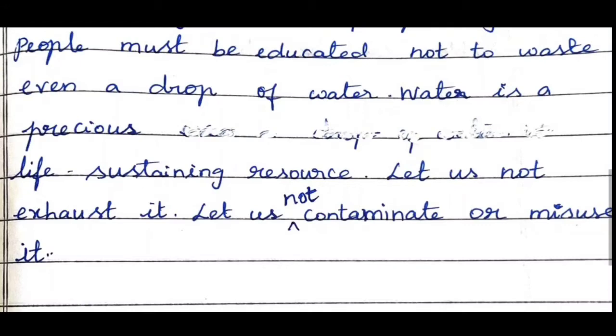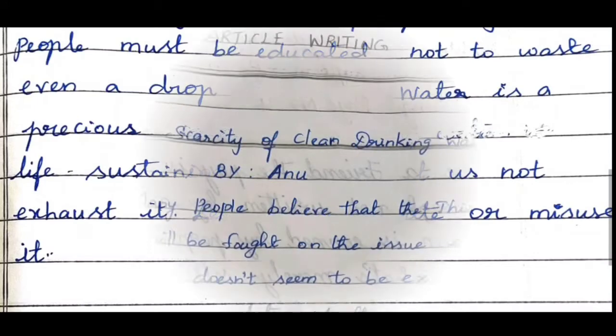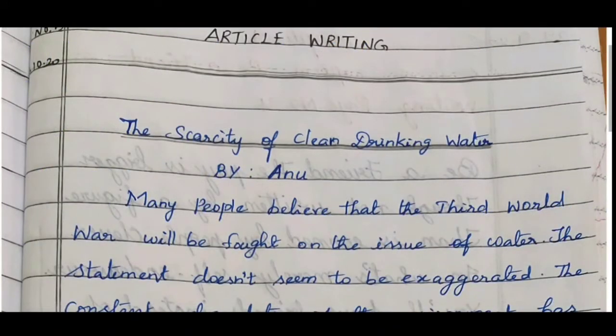So this was the content for the title, the scarcity of clean drinking water, children. This is the way you have to write the paragraph elaborately about the given topic, with clear explanation. For an article, it should start with a suitable title first, then give some name as the author, then you have to write the content according to the given question. You have to write the content elaborately, like an article. So this is the way you have to write an article, children.